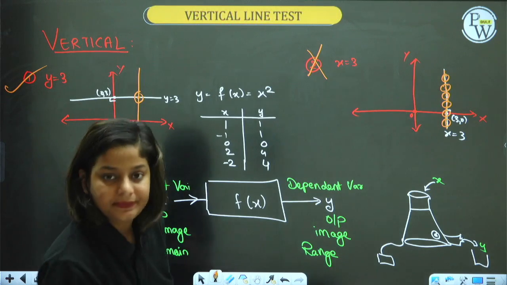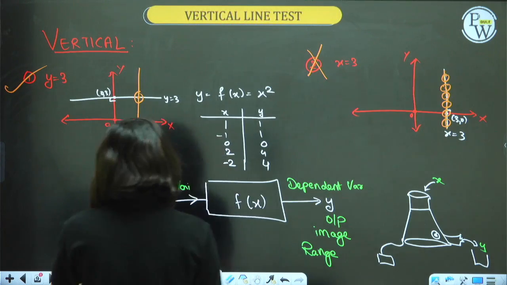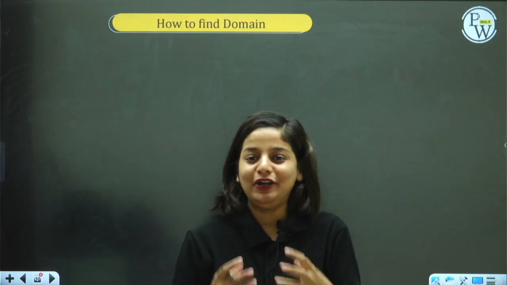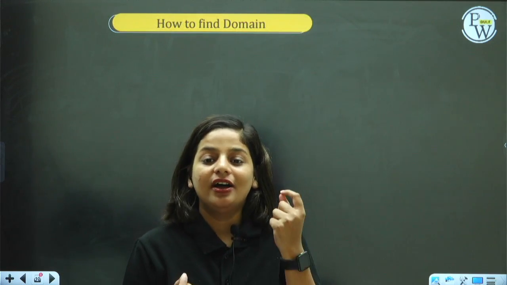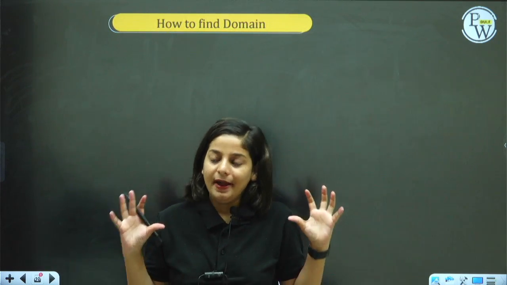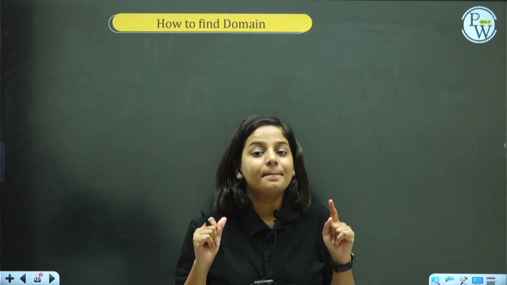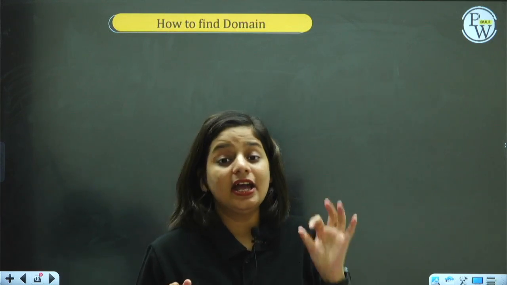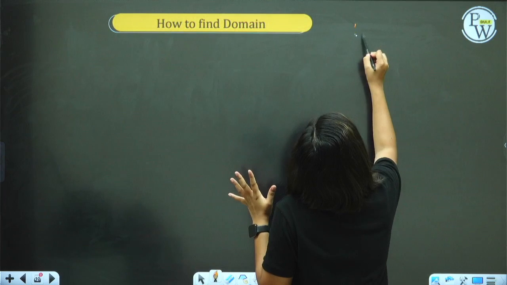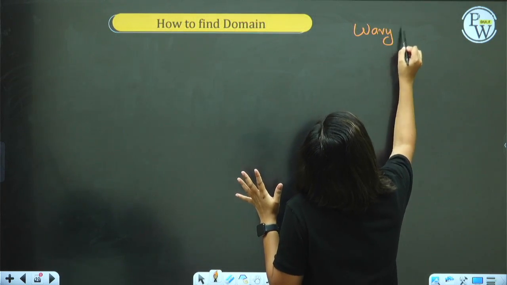Cool. Now let's move on to the next very important portion, which is how to find domain and how to find range in relations and functions. This forms the important part. The preliminary condition is you have studied the wavy curve method. Have you?